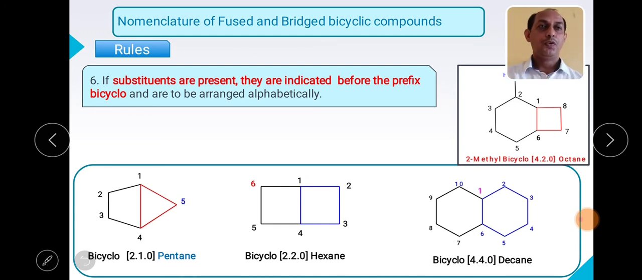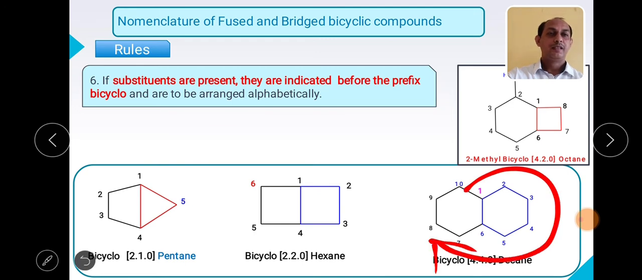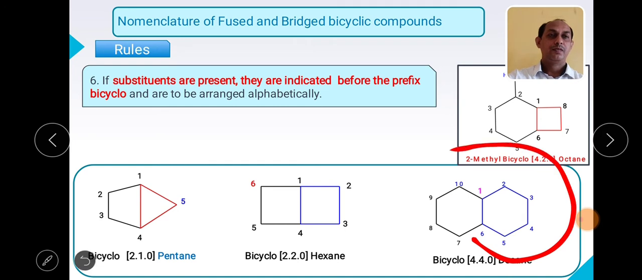Bicyclo[4.4.0]decane, right? I will repeat again. While giving the numbering to fused ring systems, we have to always start with the number 1 carbon. Here I have moved in the clockwise direction. It is not mandatory that you should always write in the clockwise direction. You can start this way also, but you have to start from a common carbon atom. Here you can write 1, then 2, 3, 4, 5, 6, 7, 8, 9, 10.